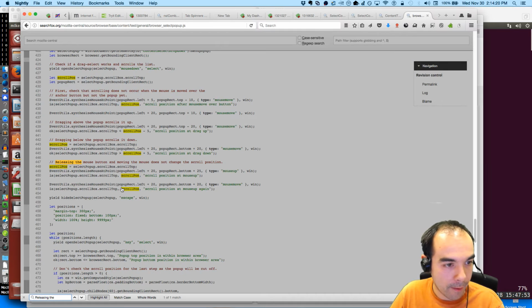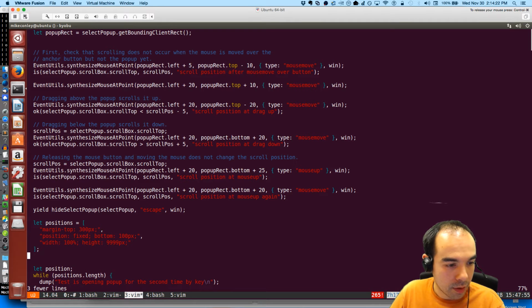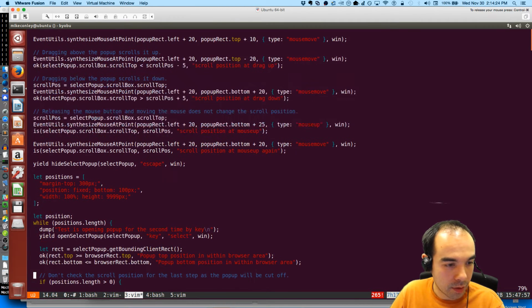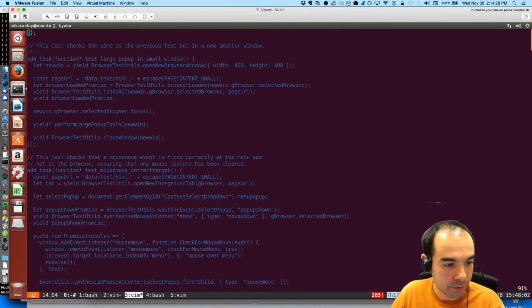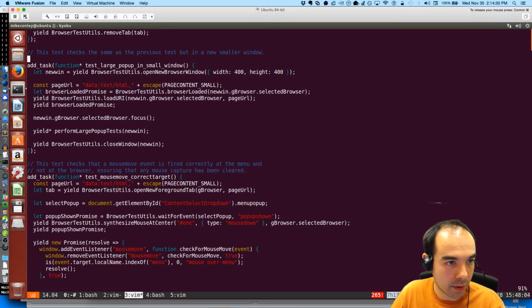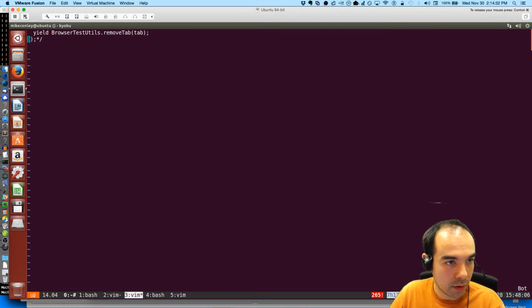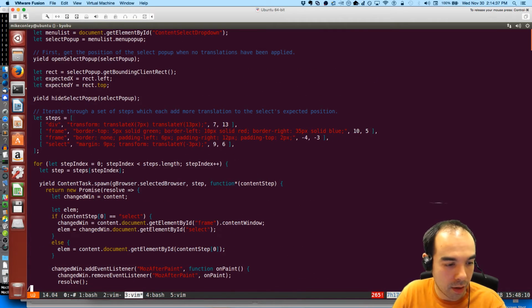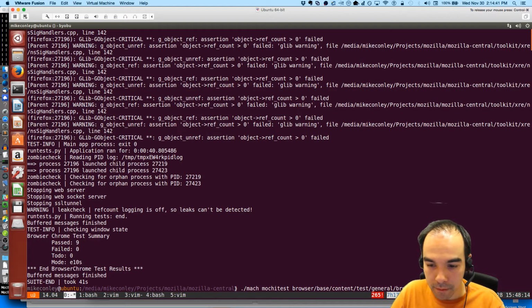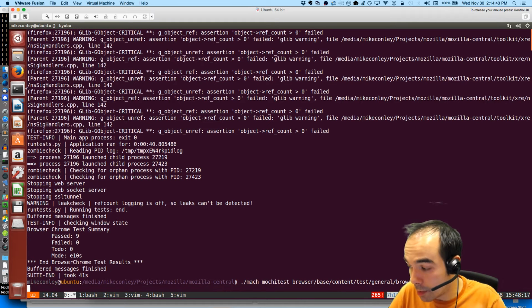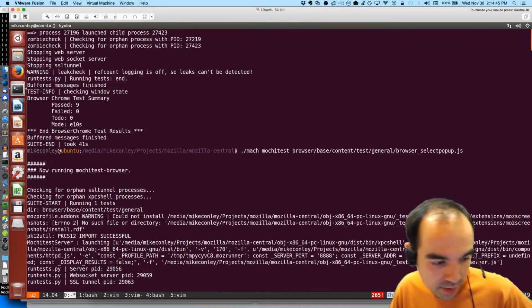Okay. Good. Good. And get rid of this dump. Get rid of that. I think get rid of this other dump. Okay. Now let's run the whole thing with E10S enabled. Make sure it passes.